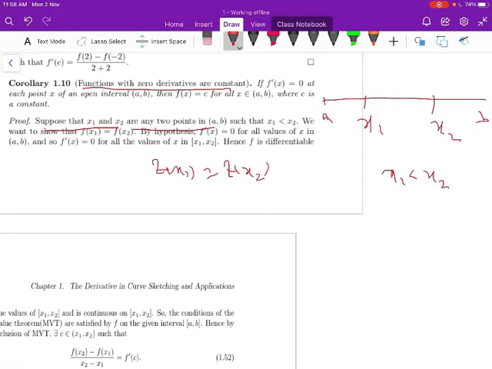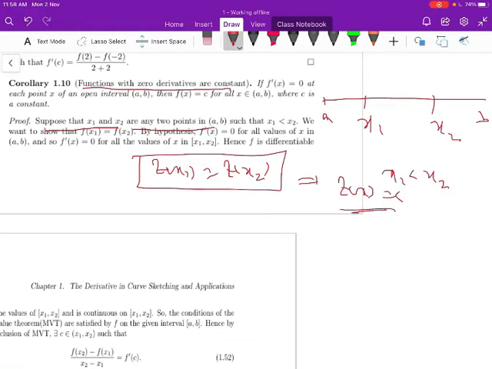It means you have to show that f of x is equal to a constant for all x in the interval a comma b. So let us take any 2 points and show that f of x1 is equal to f of x2. It means f does not change its values in the interval a comma b. I have taken 2 values x1 and x2. You have to show that f of x1 is equal to f of x2. It means f of x is constant.